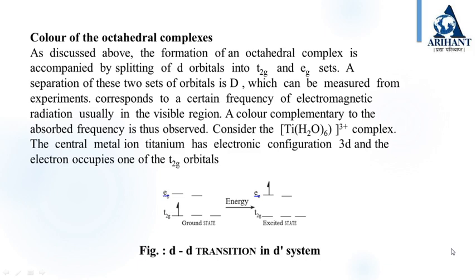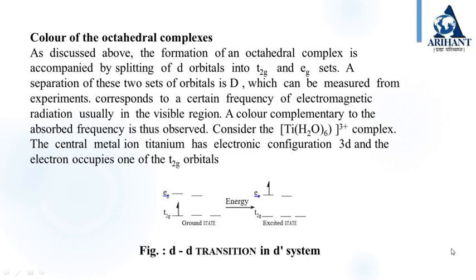This is an octahedral complex. Titanium in this complex is in the titanium 3+ state. It is a d1 case. It means in the ground state, the single electron is available in the t2g level as t2g1. The higher energy level eg is empty. If light corresponding to the blue-green region is absorbed by the complex, it would excite the electron from the t2g level to the eg level, that is t2g1 to eg1. As a result, the complementary purple color appears.